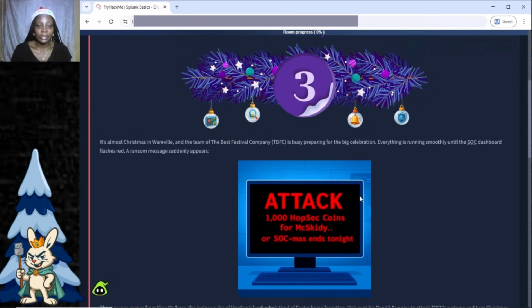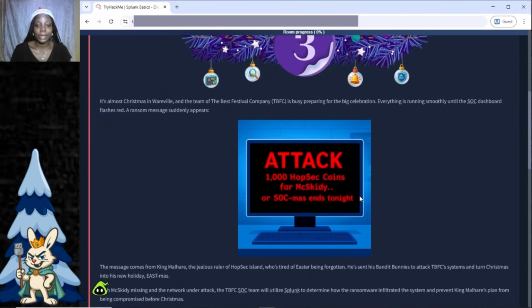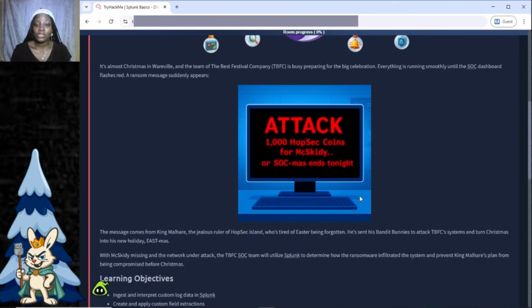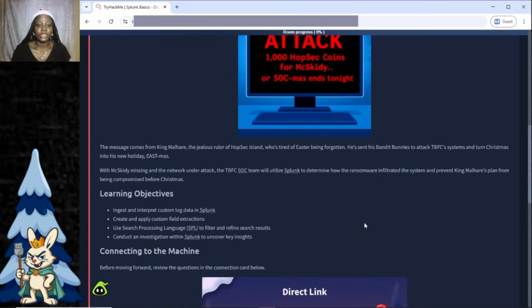It's almost Christmas in Wareville, and the team of the best festival company, TBFC, is busy preparing for the big celebration. Everything is running smoothly until the SOC dashboard flashes red. A ransom message suddenly appears. "Attack. 1,000 HopSec coins for Mcskidy, or SOC-mas ends tonight." The message comes from King Malhare, the jealous ruler of HopSec Island, who is tired of Easter being forgotten. He sent his bandit bunnies to attack TBFC's systems and turned Christmas into his new holiday, Eastmas.